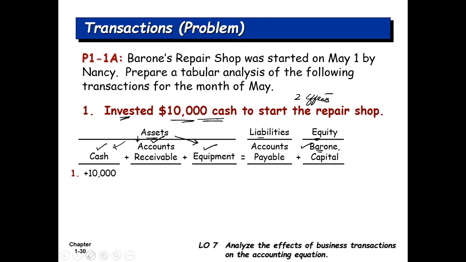All right, so as you can see, there is an increase in cash. This is the first impact, and the second impact is an increase in the capital. So there is a 10,000 positive amount, an increase in the capital of the owner, and the equivalent amount is increased in cash. You can see that cash is on the left hand side of the equation, and the capital is on the right hand side. So the equation is balanced, both sides have 10,000, and then you can write a little marker in front of it that this 10,000 came from investment.